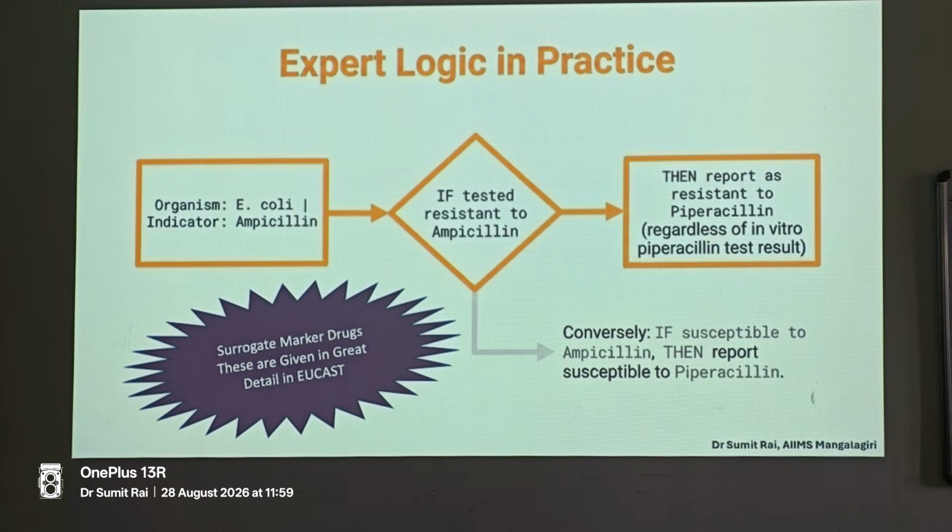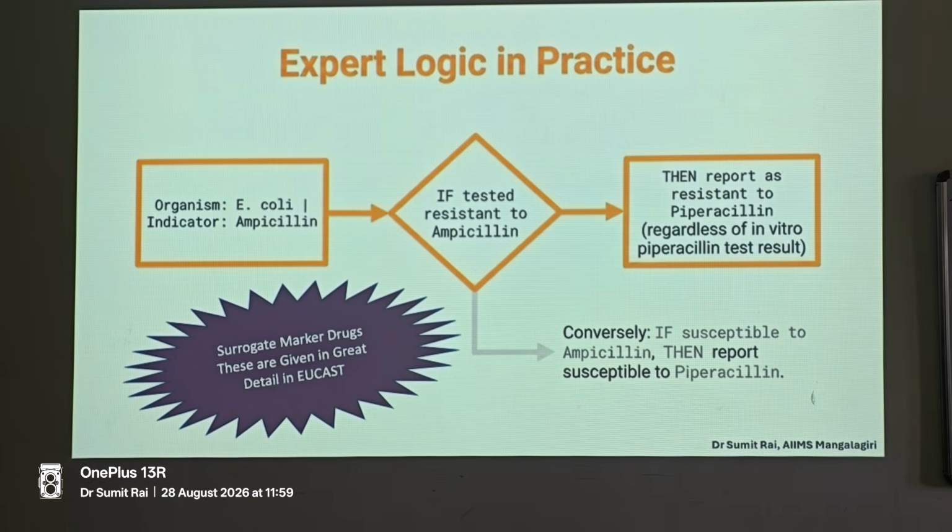Now this surrogate marker is given in thorough detail. What should be the fluoroquinolone resistance surrogate marker for E. coli? What should be the fluoroquinolone resistance marker for Staph aureus? All of these are given in the expert rules separately in your EUCAST. So much detailing is not mentioned in your CLSI. This is something we commonly do: if it is resistant to ampicillin, then it will be resistant to penicillin also, probably resistant to piperacillin also.